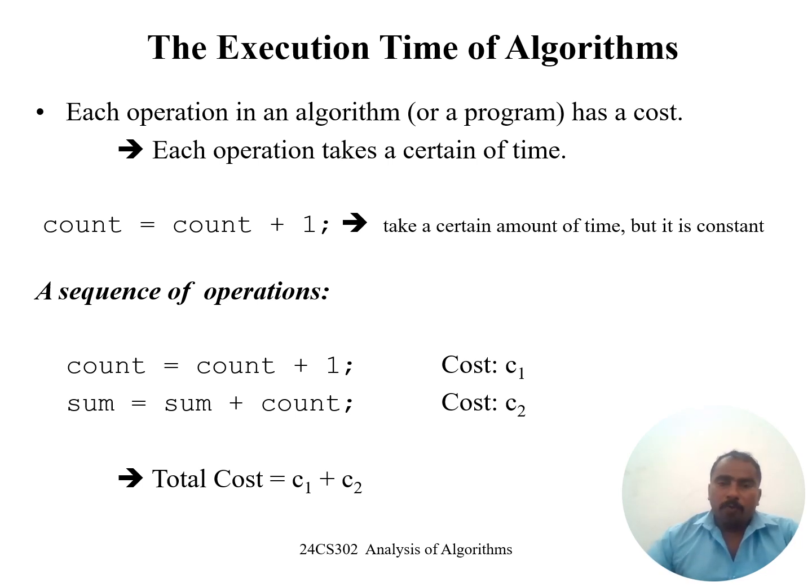For example, how can we calculate the time complexity in a practical manner? We will see how count = count + 1 is stored with cost c1, and sum = sum + count with cost c2. Finally, we calculate the total cost equal to c1 plus c2. This is the execution time of the algorithm.